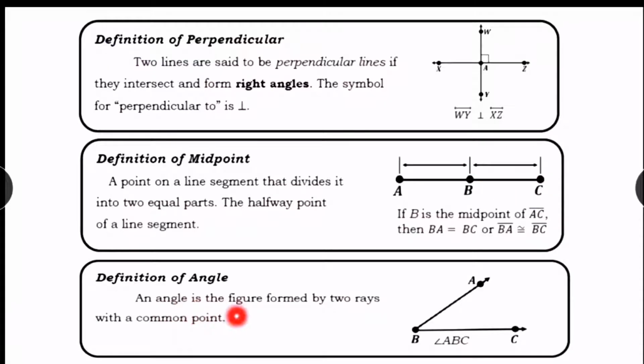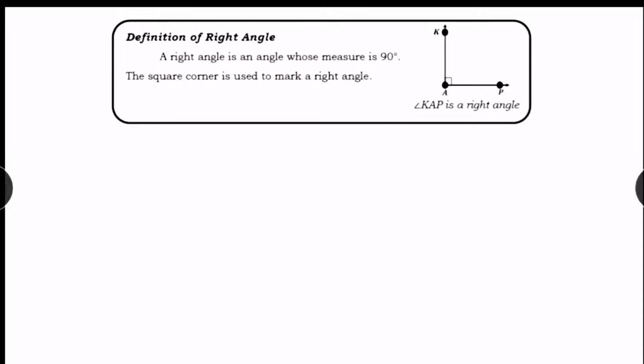An angle is the figure formed by two rays with a common point. For example, we have here ray BA and ray BC. They form an angle, which is angle ABC. It means that this figure is an angle. As you can see in this figure, this is also an angle because it has two rays with common point A. But what kind of angle is this?